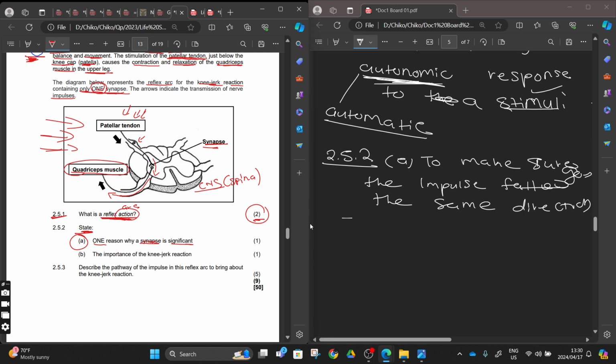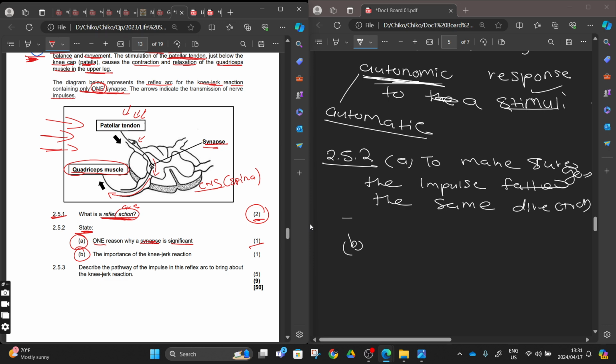You think of another one, right? They want one mark, I gave you two. They want to make sure that the impulse is transmitted in one direction, and another one, we don't overstimulate. And then what will be the other one? The other one, the significance of synapse.